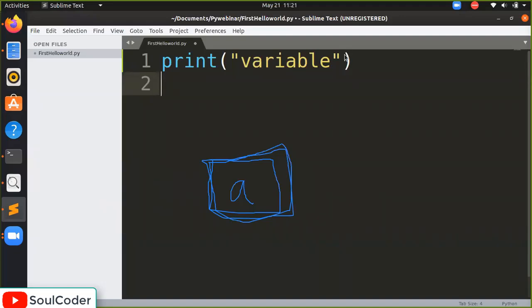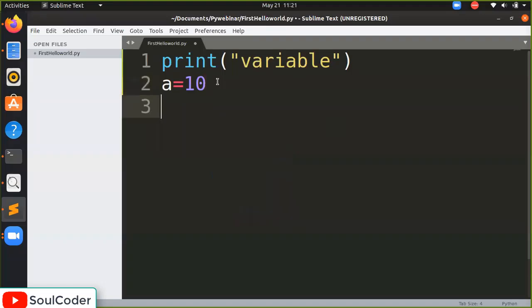So let's try it out. I'm defining this. Print variable. So I'm defining a equal to 10. Now I'm going to print a. I don't have to write 10 again. I will write a as it is. A is not a string, so I do not use double quotes. I have used the variable as it is. Numbers and variables are used as they are. So when I say print a, what does a contain? A contains 10. So let's run it again.